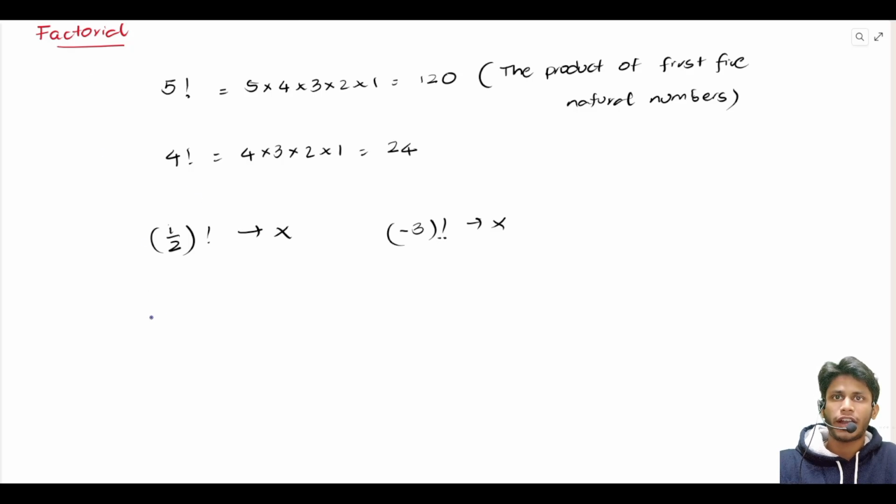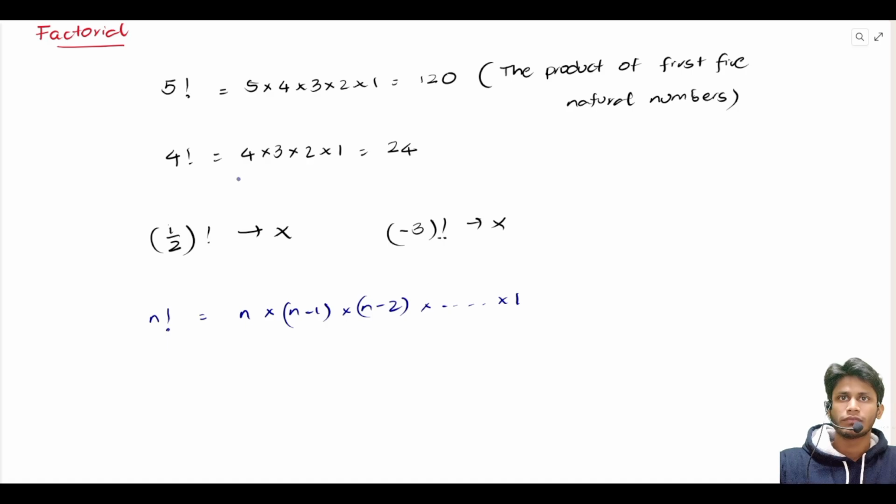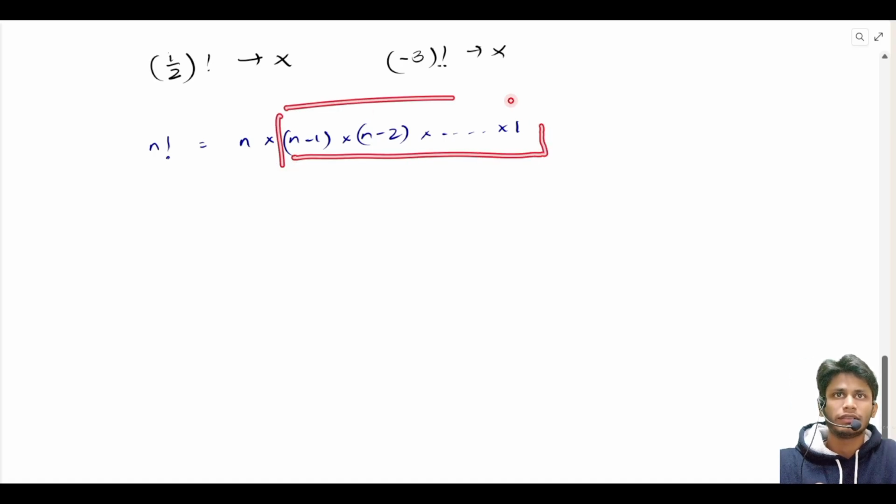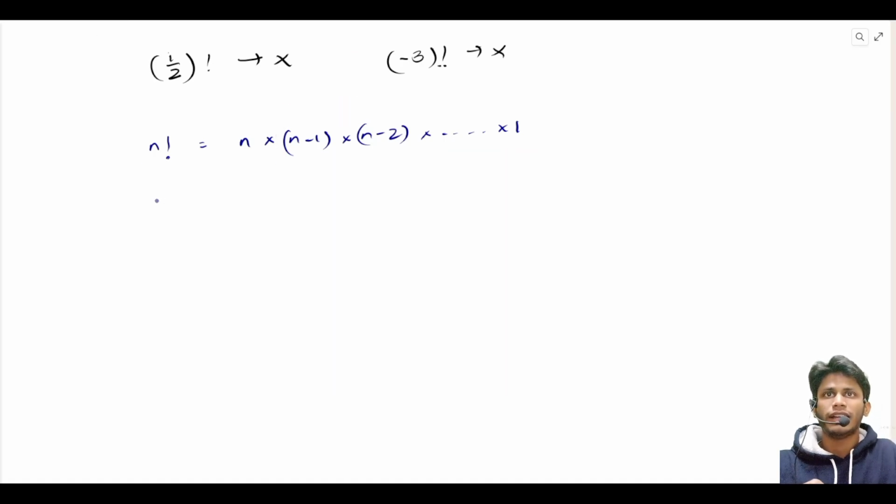Now we can define factorial for any whole number, let us say n factorial, that is n into n minus 1 into n minus 2, and this goes on up to 1. Here we can see that n factorial can be written as n times n minus 1 factorial.